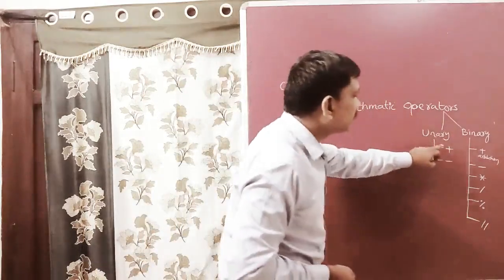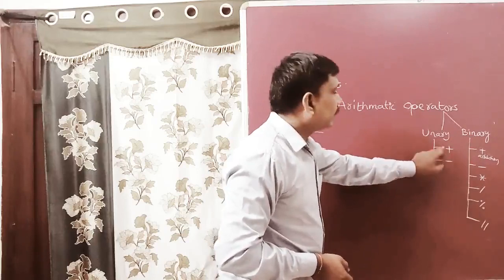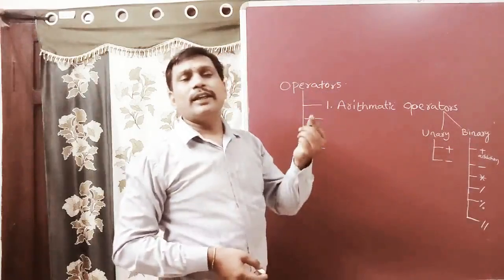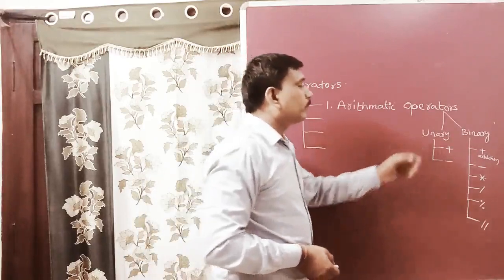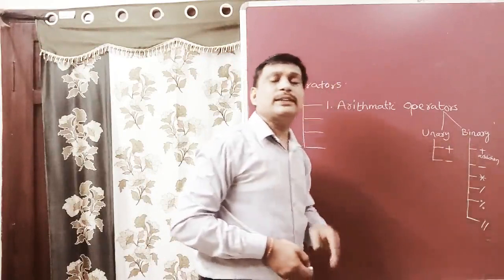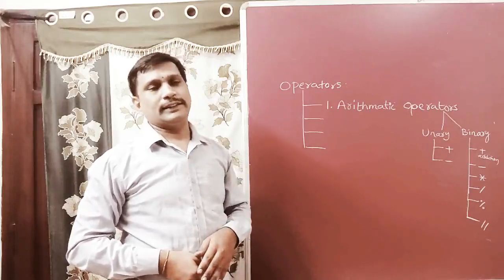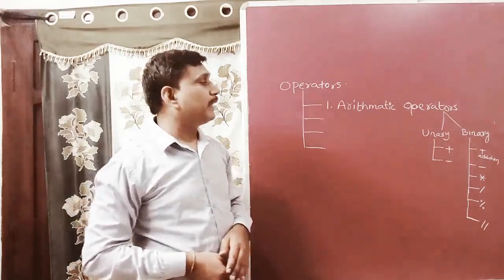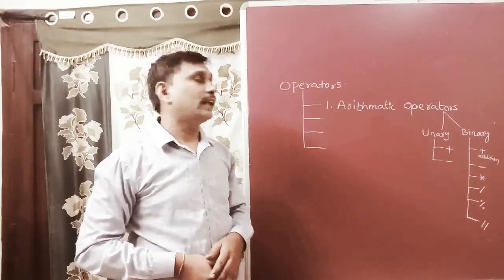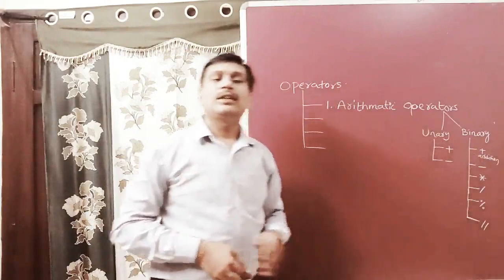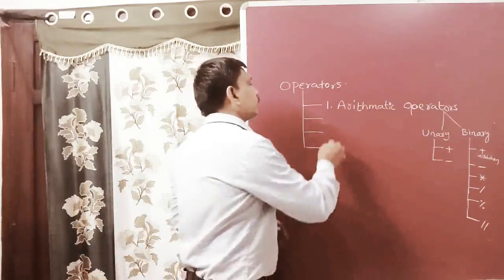So unary operators are plus and minus. Why are they called unary? These unary operators work on only a single operand. Binary means two, so binary operators work on two operands. That's why they are called binary operators. For example, 2 plus 3: here 2 is one operand and 3 is another operand. Like that, all these operands are working here.